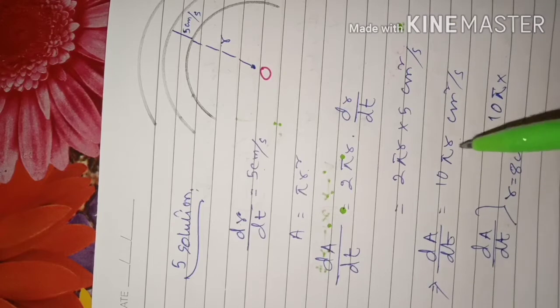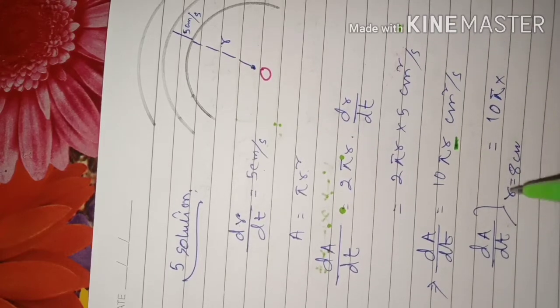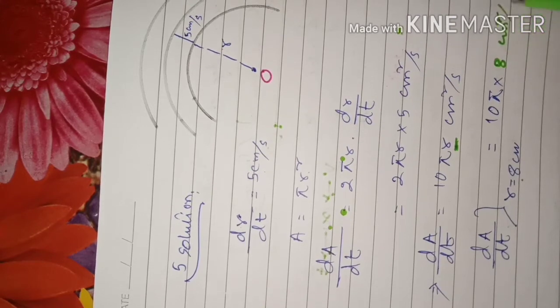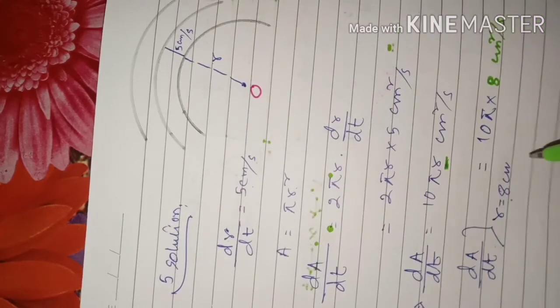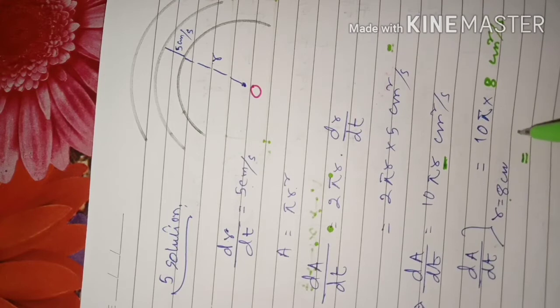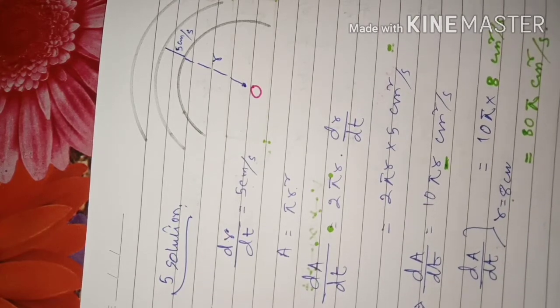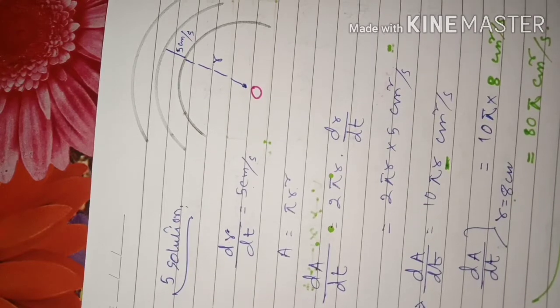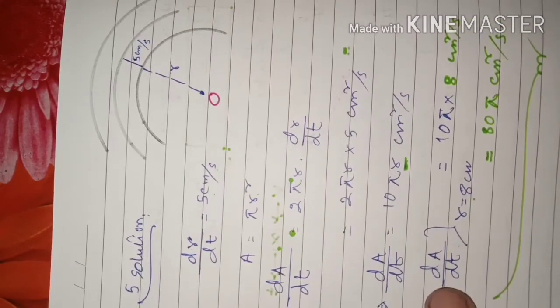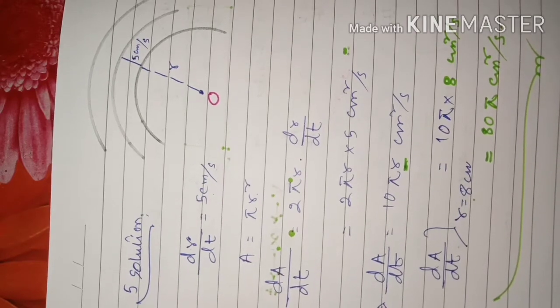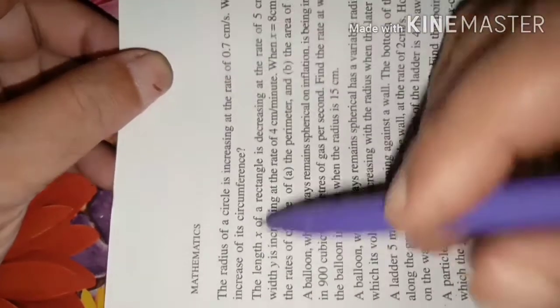We have to put 8 centimeter. So that will be equal to 10 into 8, 80 pi centimeter square per second. This is the rate of change of area with respect to time. This is the answer. Go to question number 6.